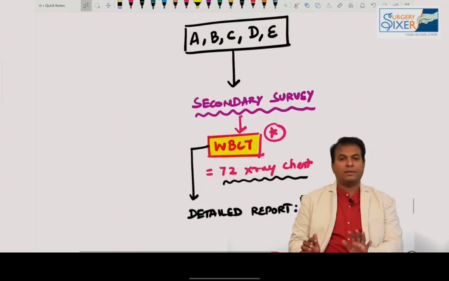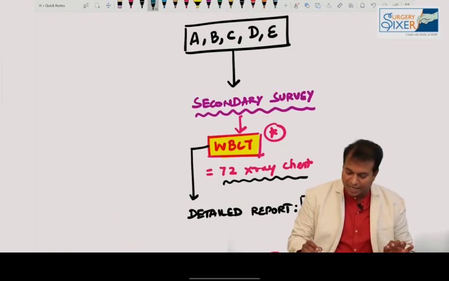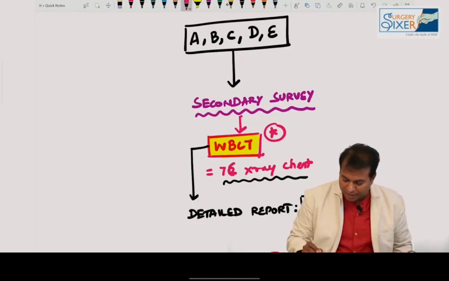Nowadays we don't do much in secondary survey; we directly go for a whole body CT scan. And a whole body CT scan is equal to how many X-rays? Please remember, sorry, I told 72. Please change it to 76.